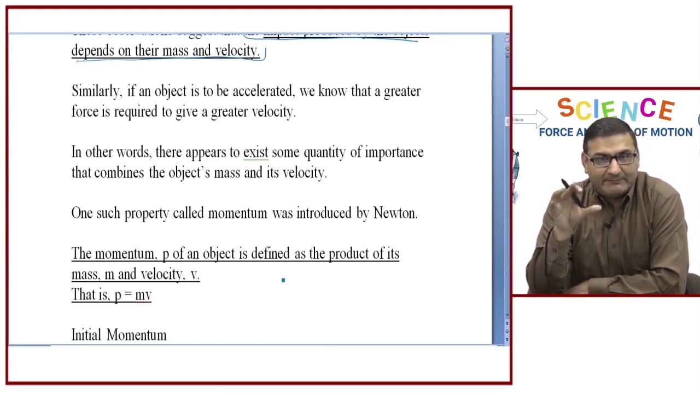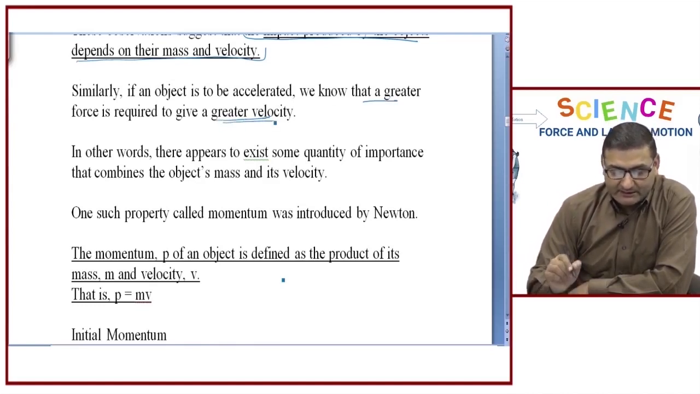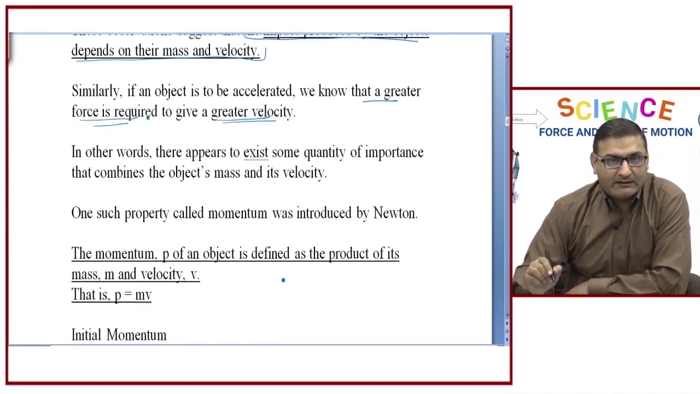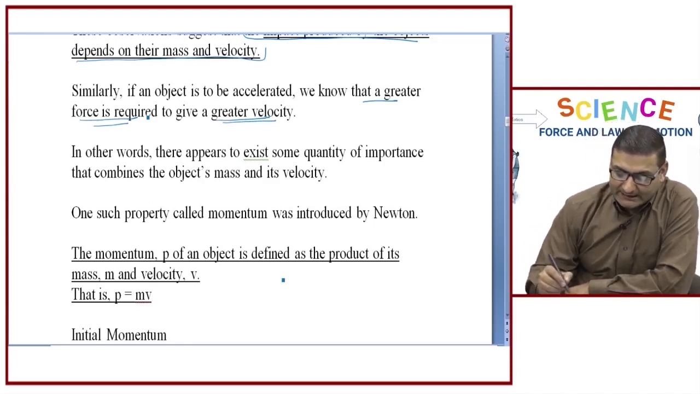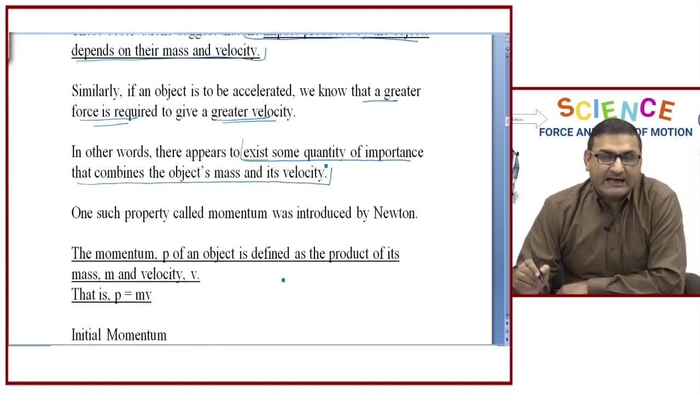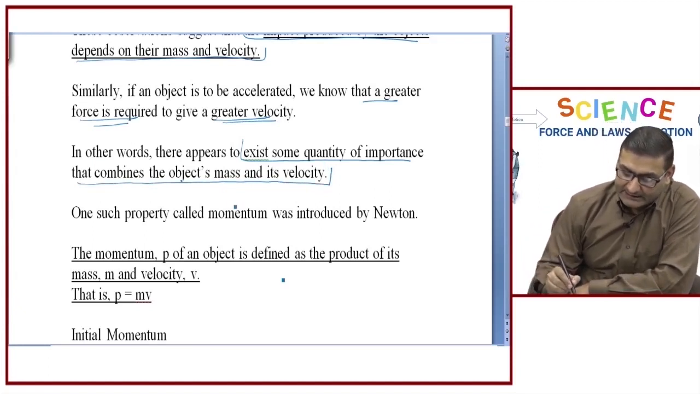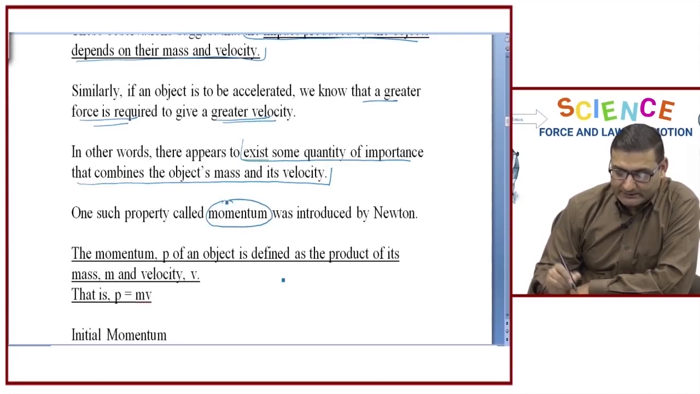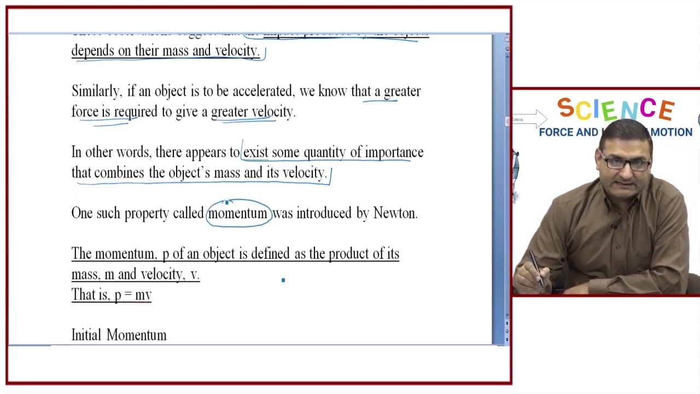Correct? Similarly, if we want to increase the speed of a particular object, we want to provide some acceleration to the object, we will be applying some force on it. Now we know that if we want to achieve greater velocity, we need to apply greater force. So based on all these observations, we conclude that there is some quantity of importance that combines the object's mass and velocity. This quantity was introduced by Newton, and this property is called momentum.